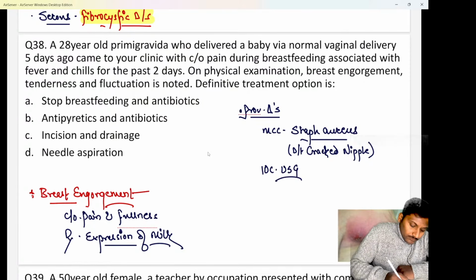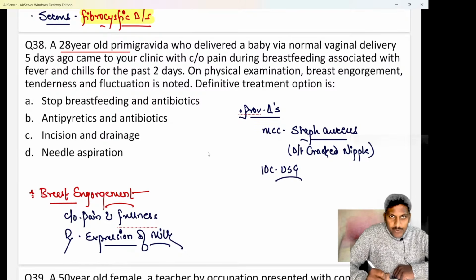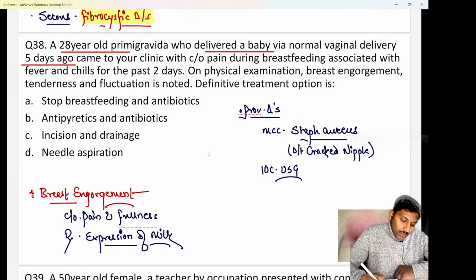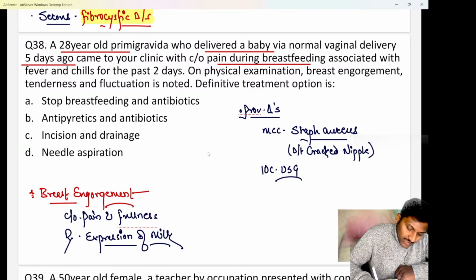You are able to see we are having a 28-year-old primigravida, that means a female pregnant for the very first time, who has delivered a baby via a normal vaginal delivery 5 days ago. So she might be lactating the baby right now. Now she has come to your clinic with complaints of pain during breastfeeding associated with fever and chills for the past 2 days.